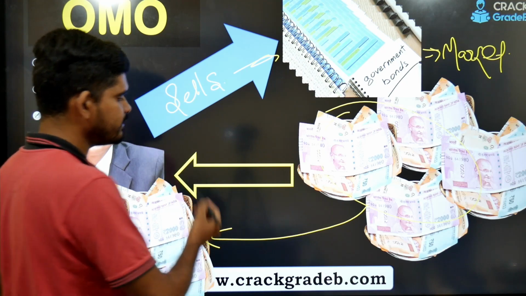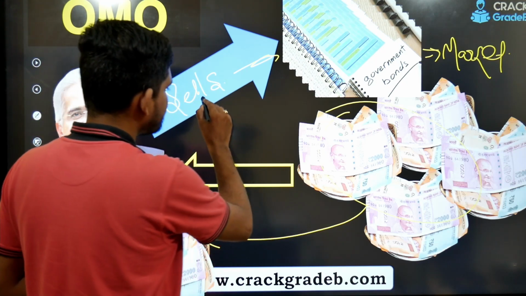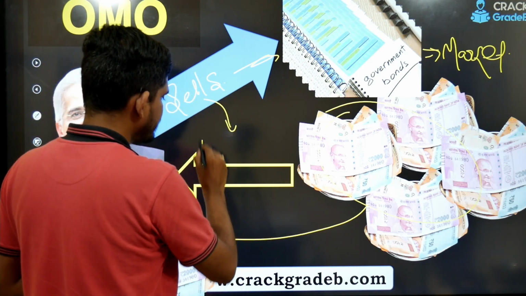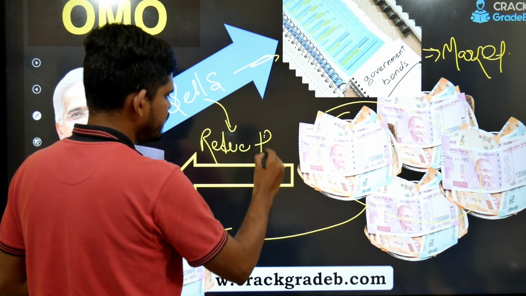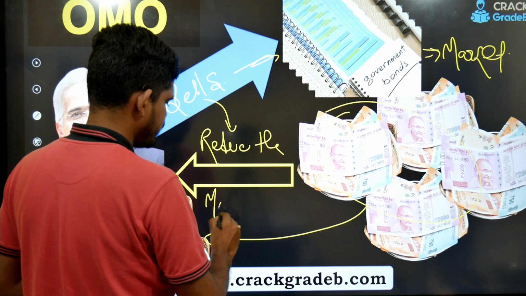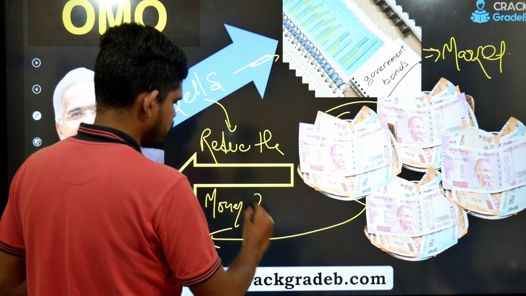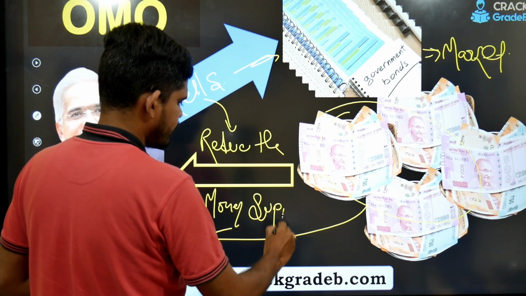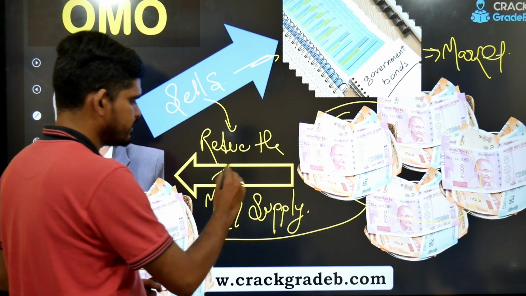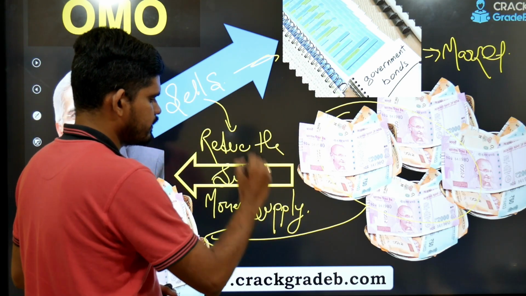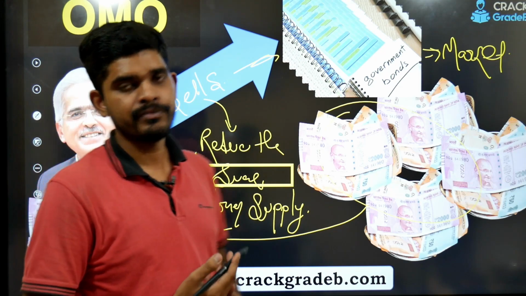So when does RBI sell? When they want to reduce the money supply, or suck the liquidity, right?